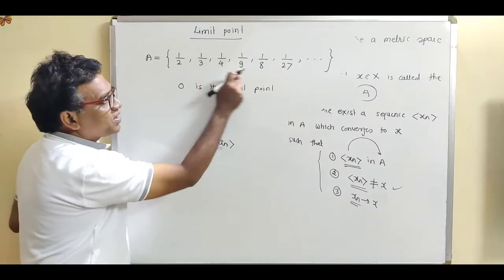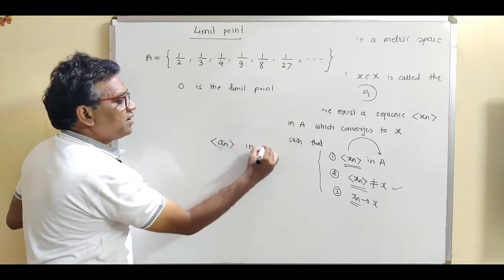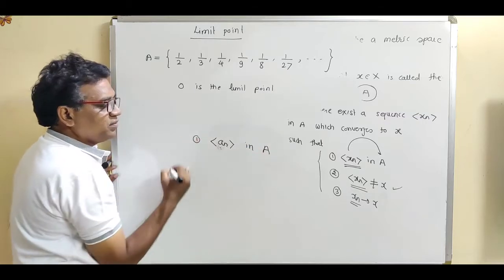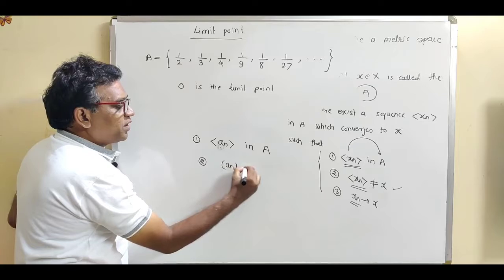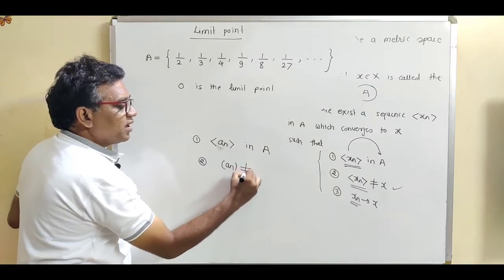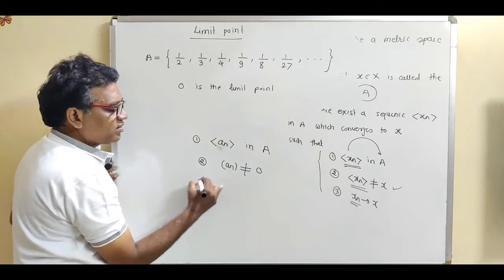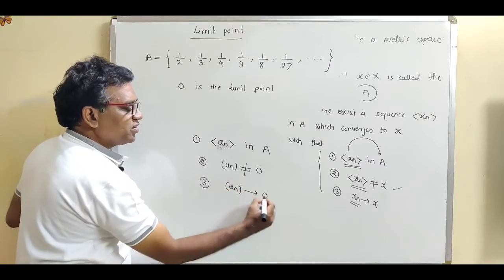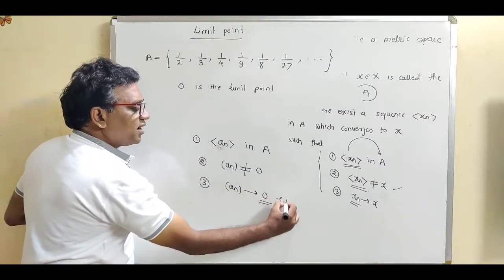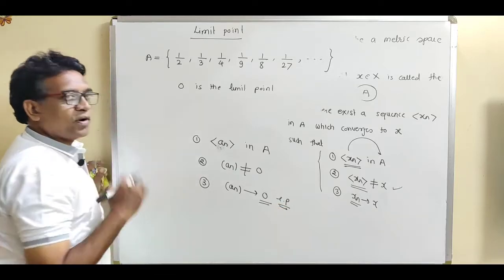All the terms of the sequence should be in A, this is the first condition. What is the second condition? None of the terms of the sequence is equal to 0. And what is the third condition? This sequence an should converge to 0. Then we can say that 0 is the limit point.